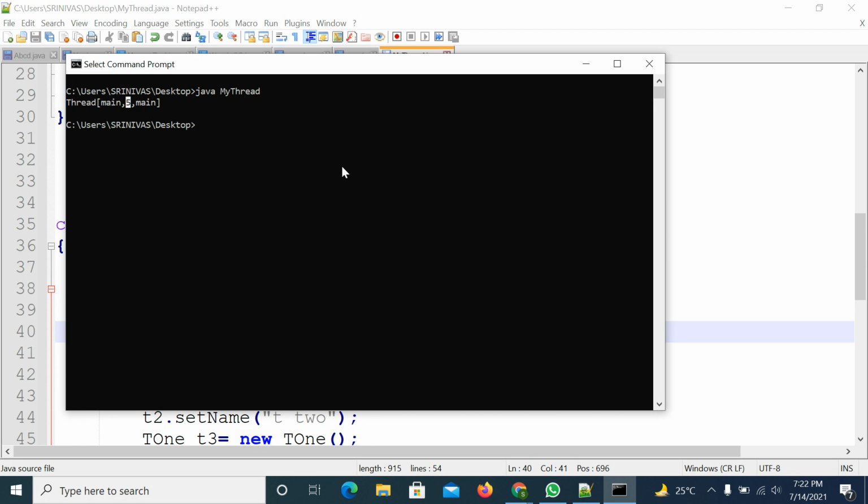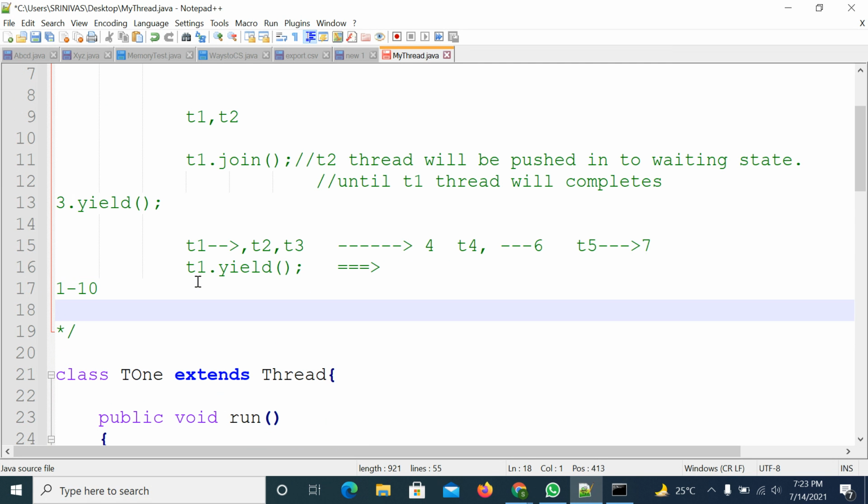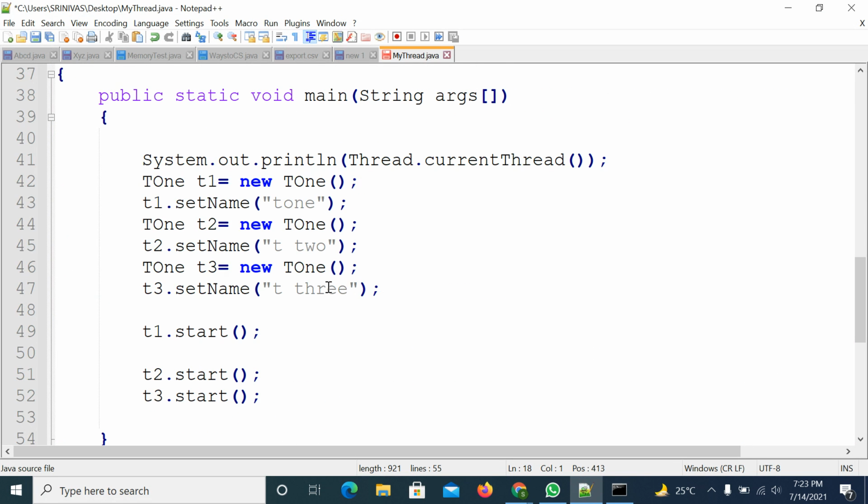Actually, the priority range is 1 to 10 only, right? Here the priority will be of 3 types: minimum priority, normal priority, and maximum priority. We will discuss that once this is complete. Right, no problem. So once the main thread is created, the main thread has 5 priority.